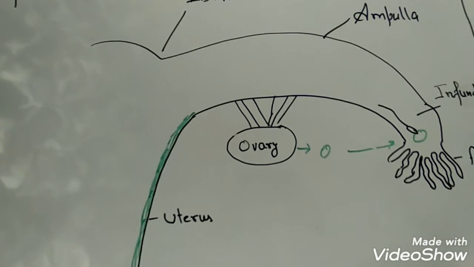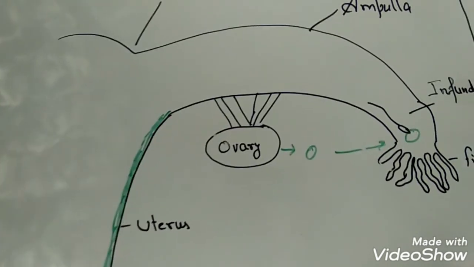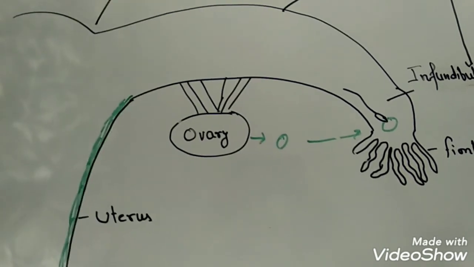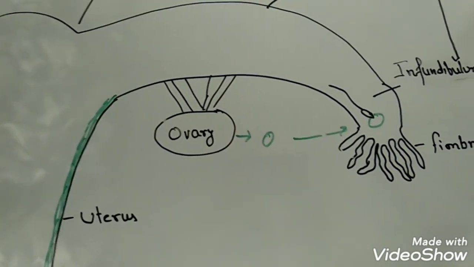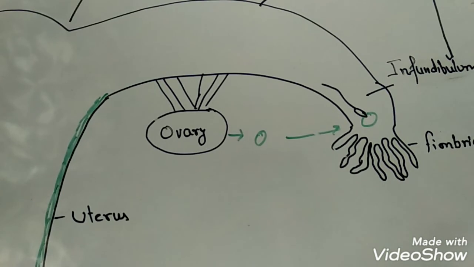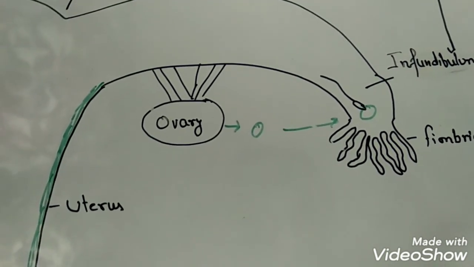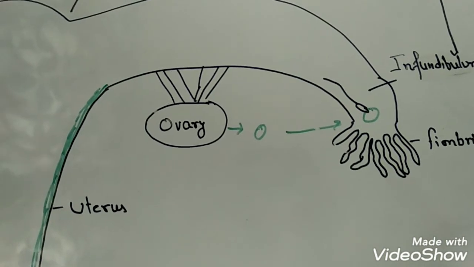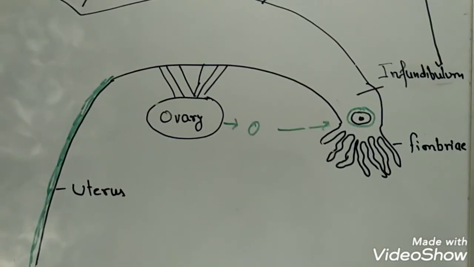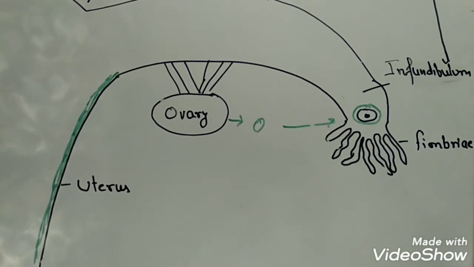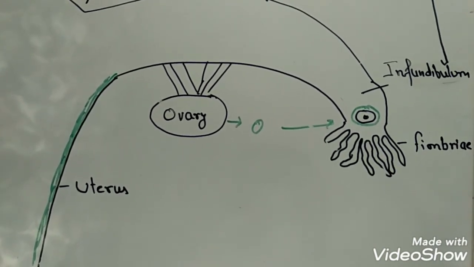Since the process of fertilization has already been discussed, now I will confine myself to the nucleus so donated by the sperm, which gets fused with the nucleus of the ovum, resulting in the formation of a structure called the zygote. The zygote is always diploid in nature because it is formed by the fusion of two haploid nuclei, one from the sperm and one from the ovum.